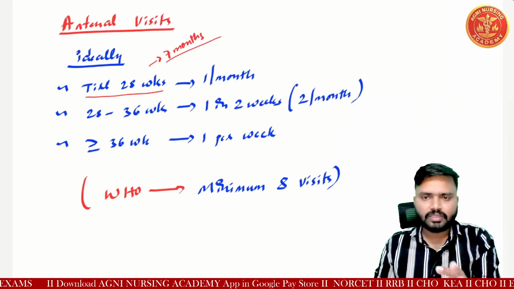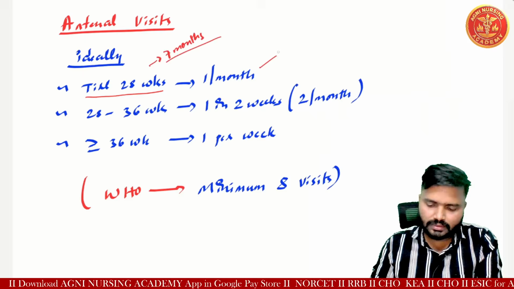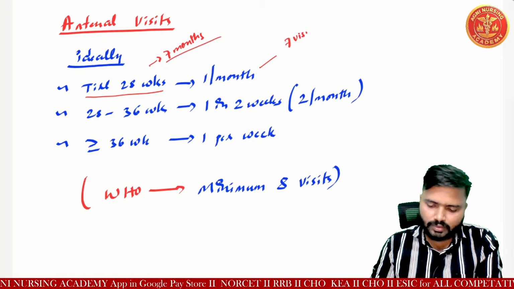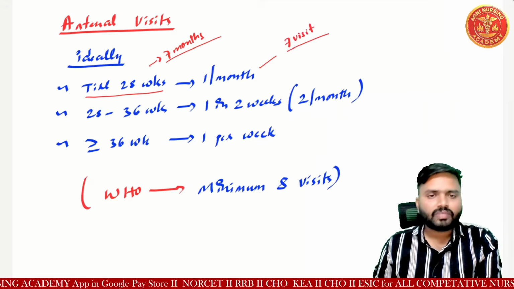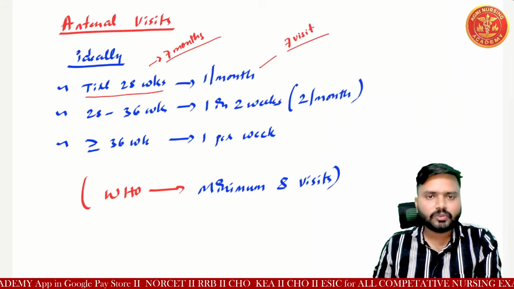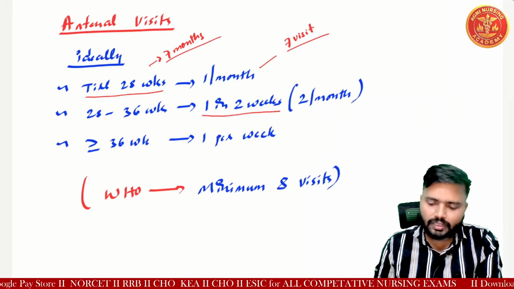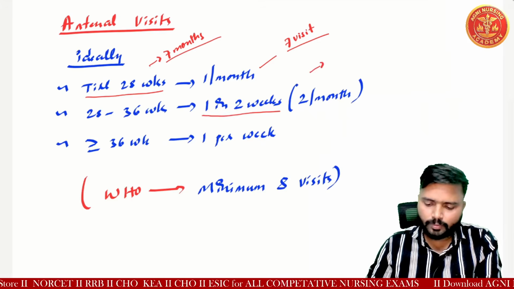So one visit per month is compulsory, which means 7 visits. Next, from 28 to 36 weeks, 1 visit every 2 weeks, which means 4 visits.